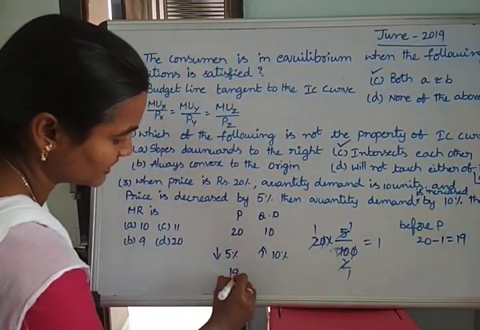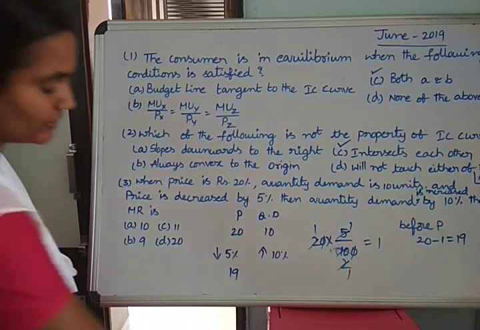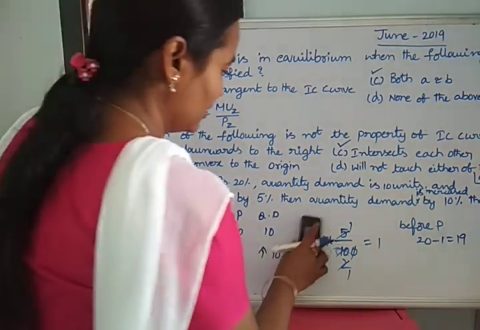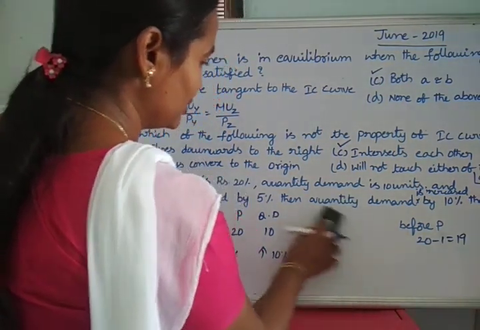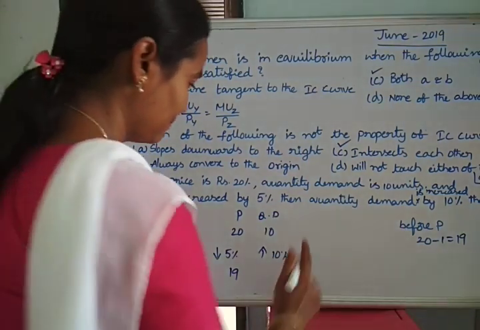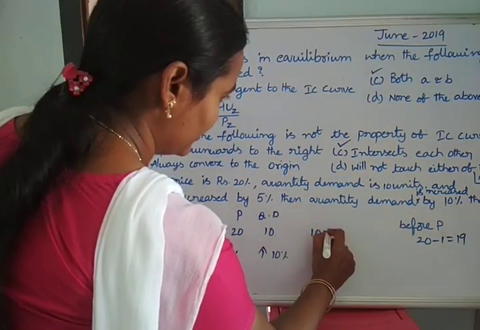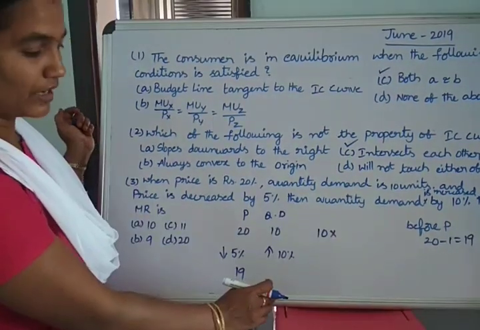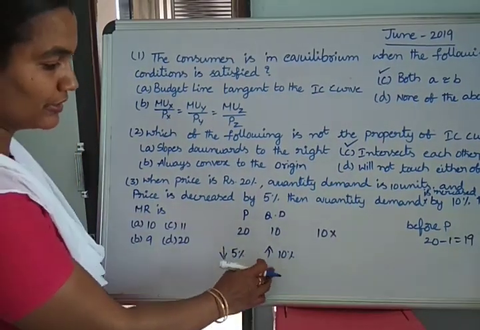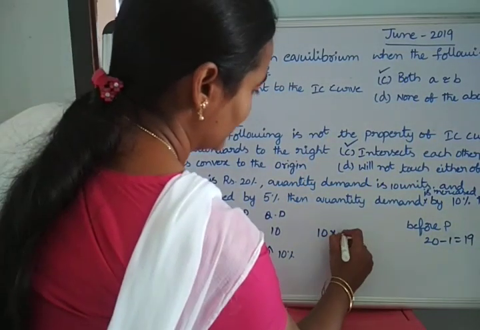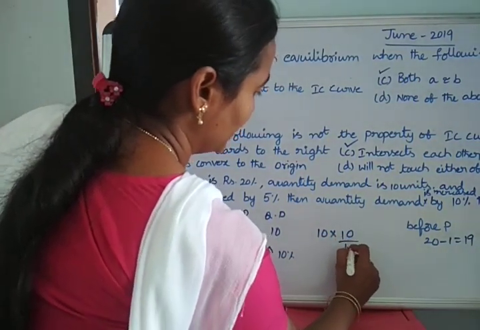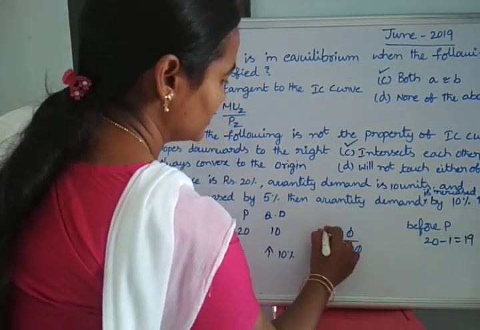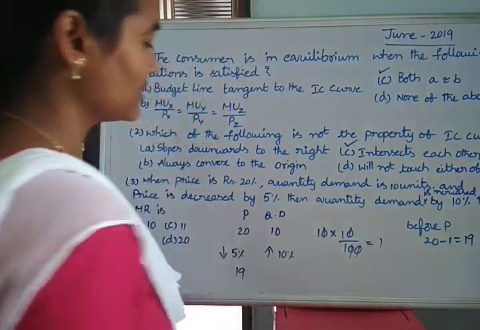So 19 rupees. Then quantity demanded is also given in percentage only. So now we are converting the change into units. Before, it was 10 units, now the quantity demanded has increased by 10%. So this percentage we convert into units: 10 by 100, zeros cancel, zeros cancel. So here also 1 is the answer.